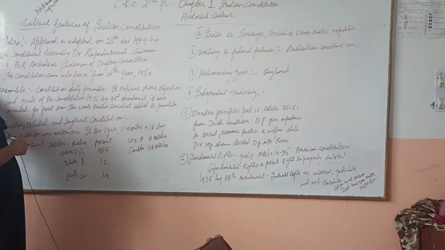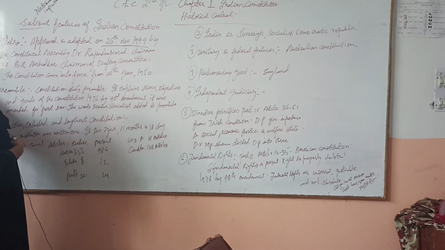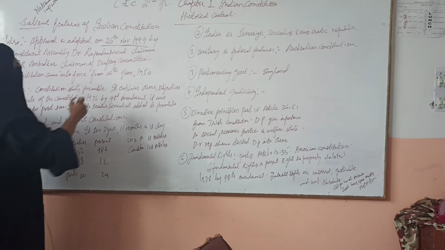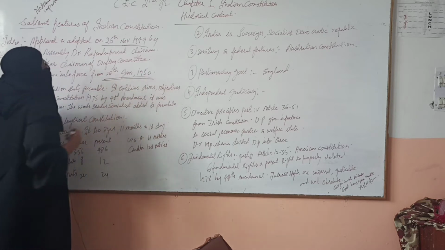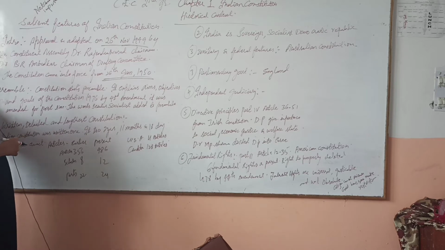Let's start with the introduction. The Indian Constitution was approved and adopted on 26th November 1949 by the Constituent Assembly. Dr. Rajendra Prasad was the chairman of the Constituent Assembly and Dr. B.R. Ambedkar was the chairman of the drafting committee. The Constitution came into force on 26 January 1950. So India got a new Constitution on 26 January 1950.